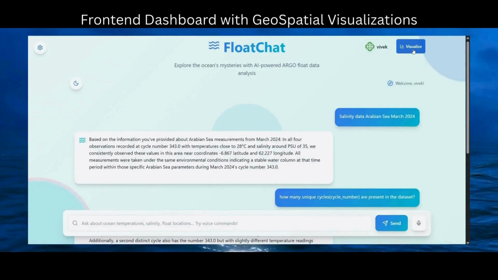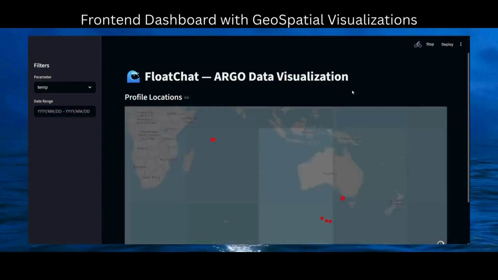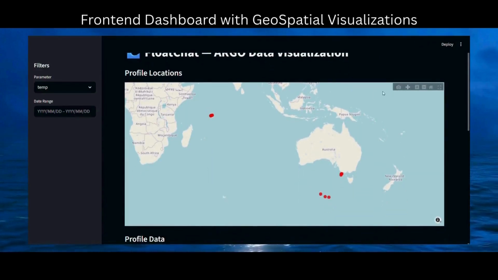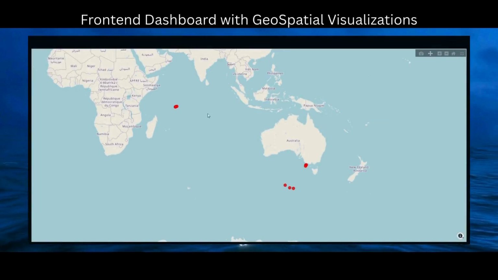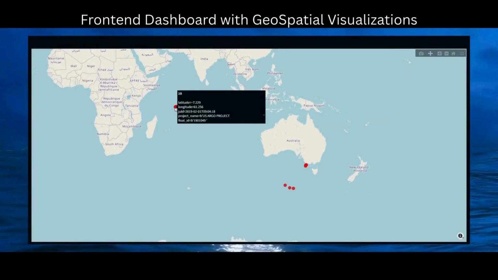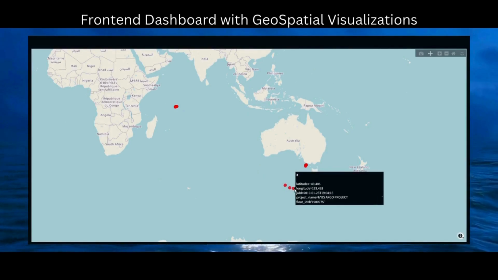After the chat interface, let us dive into the visualization section. In this visualization section, we have maps, graphs, and table summaries. In the maps, we can see the red dots which represent the Argo floats, in which we have longitude, latitude, locations, and profile data.